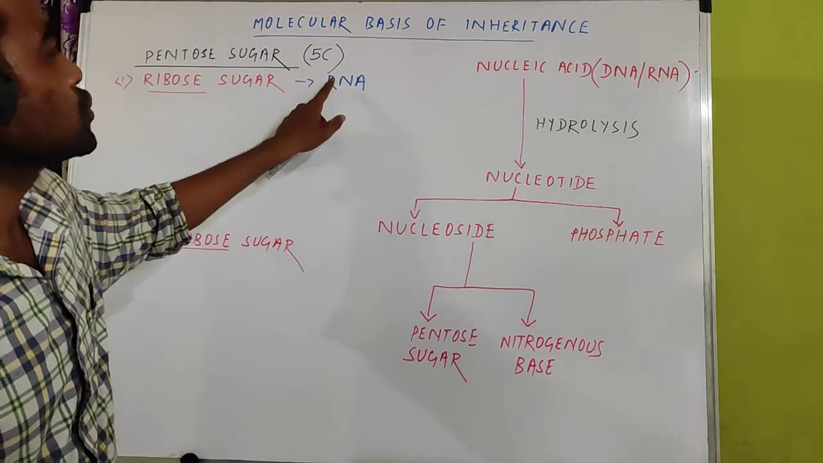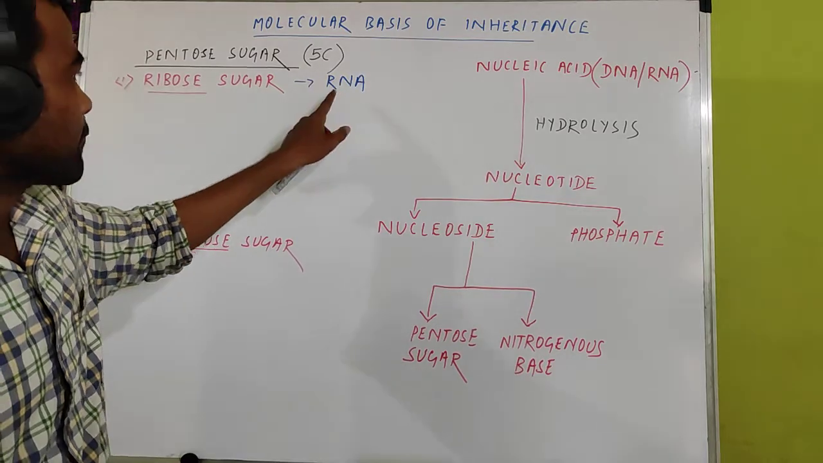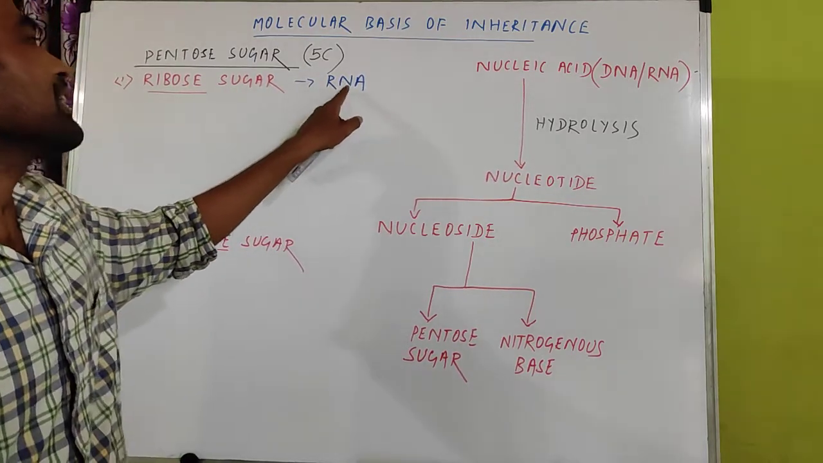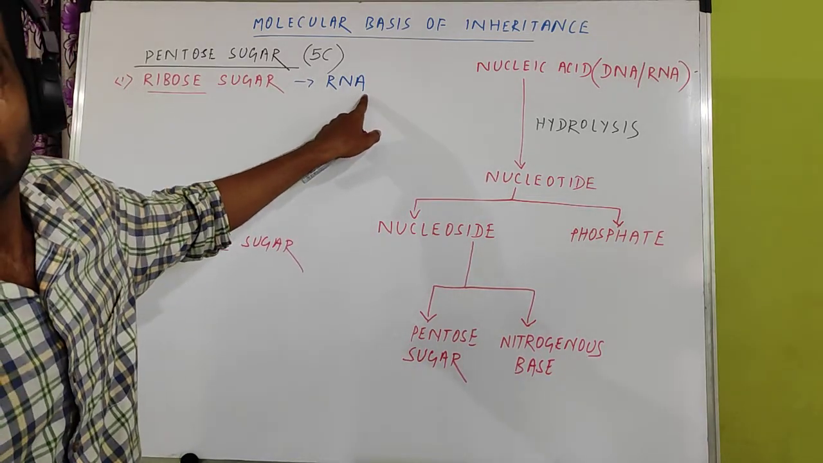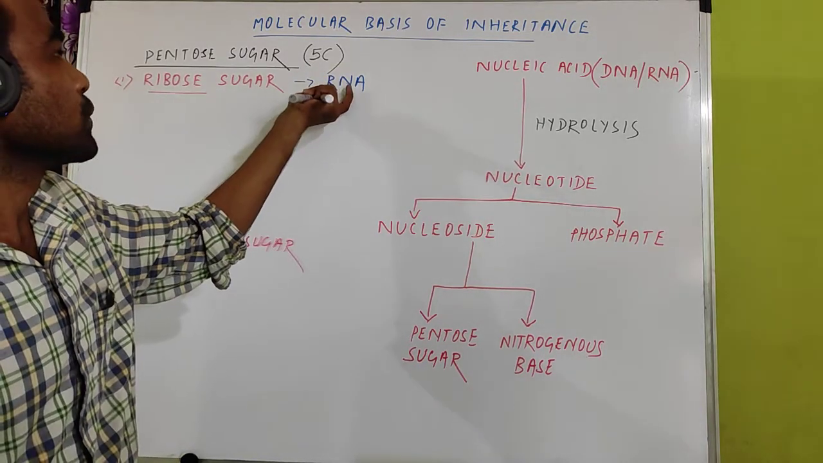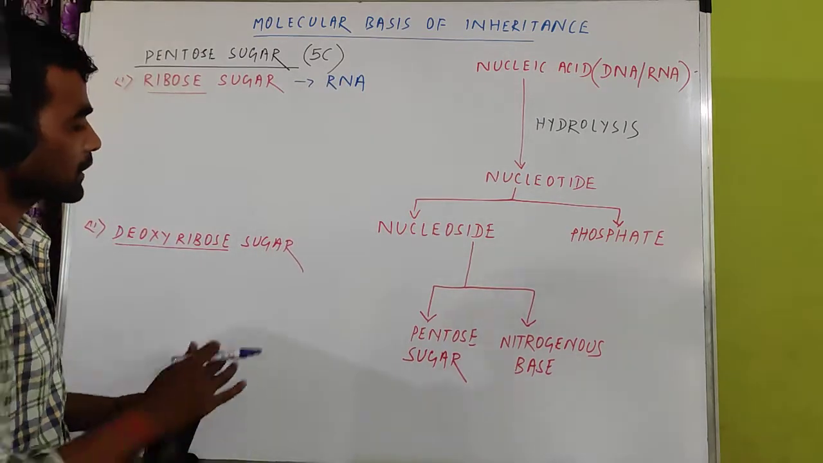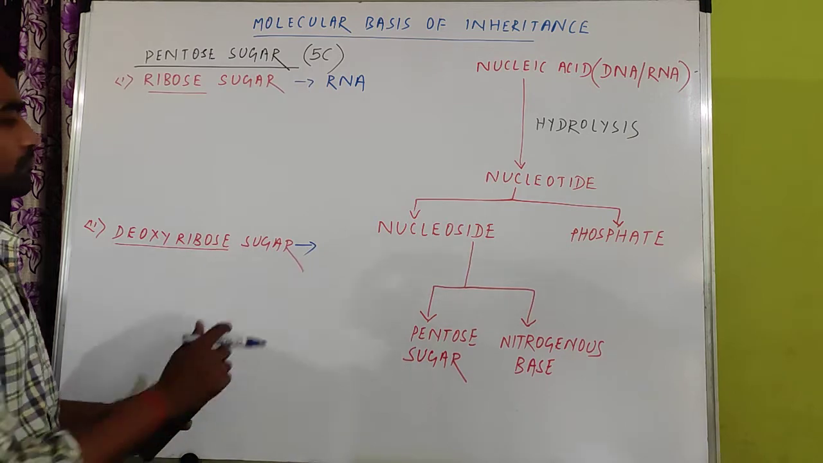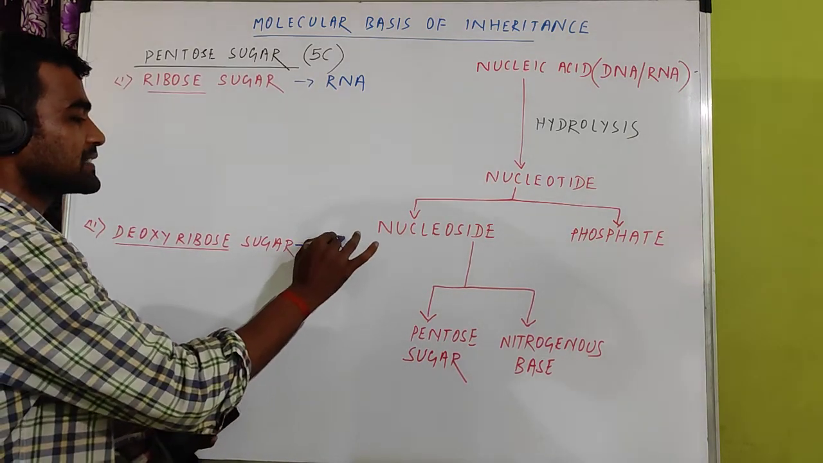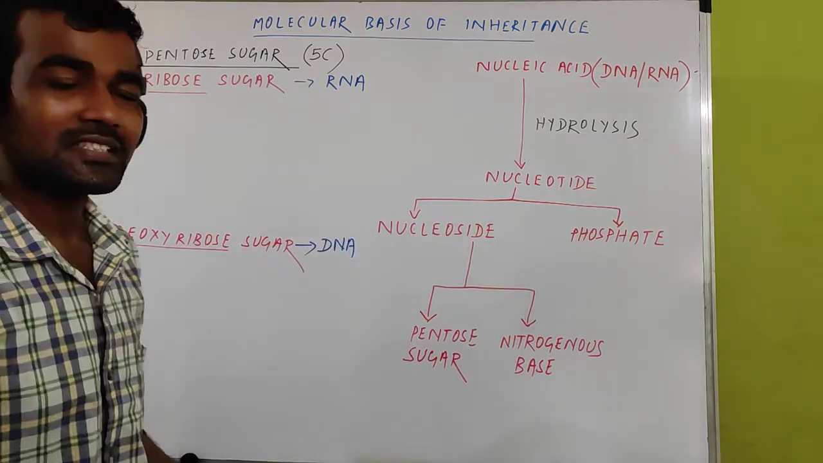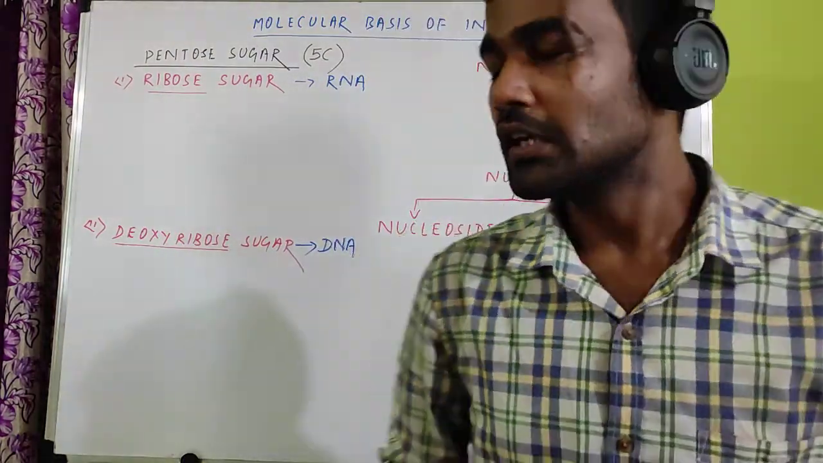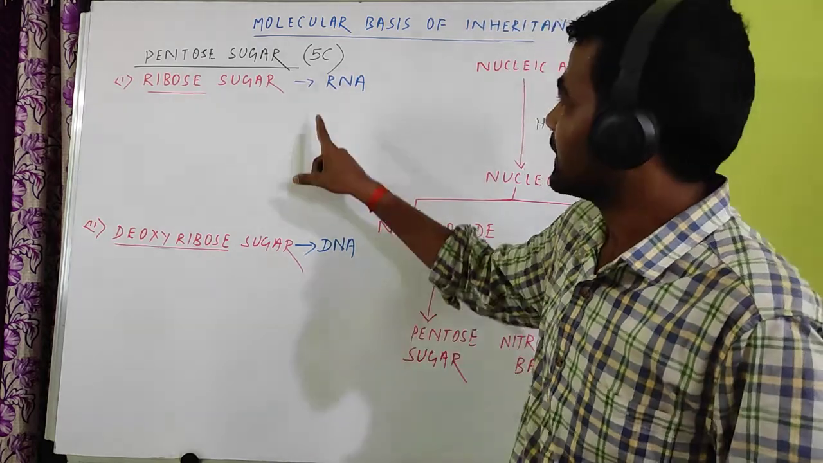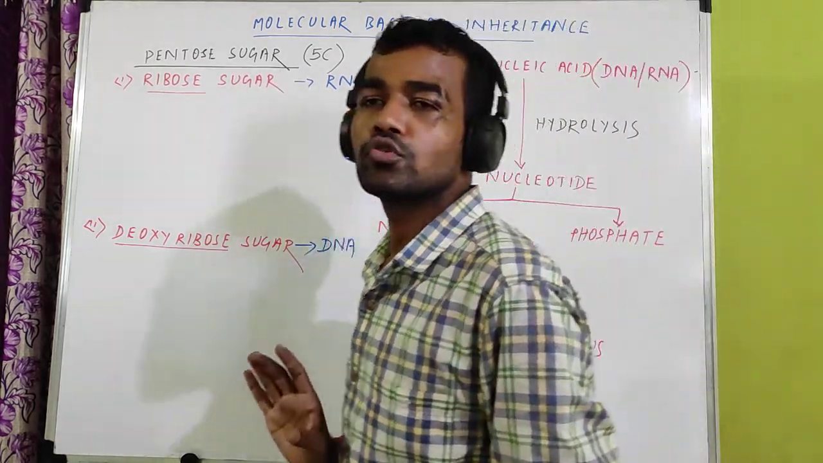RNA means ribose nucleic acid. If the sugar is ribose, it will form RNA. So ribose nucleic acid contains only ribose sugar, but if the sugar is deoxyribose, then the nucleic acid is called DNA, deoxyribose nucleic acid. So deoxyribose nucleic acid contains deoxyribose sugar, and ribose nucleic acid contains ribose sugar.